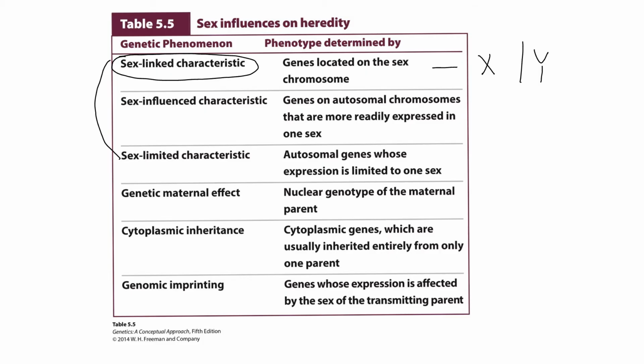So what is the difference between them? Sex-influenced characteristics manifest in both sexes, so they are expressed in both, but their expression pattern may differ. For example, the same allele might behave dominantly in one sex and recessively in another. So it is dominant in male, recessive in female, or vice versa, recessive in male and dominant in female. While sex-limited characteristics are limited to one sex, only one sex shows the phenotype.